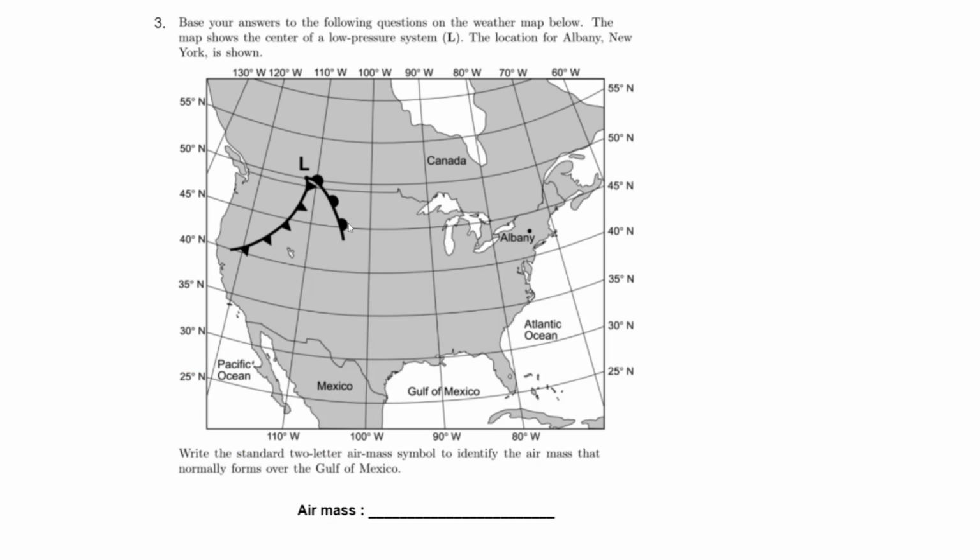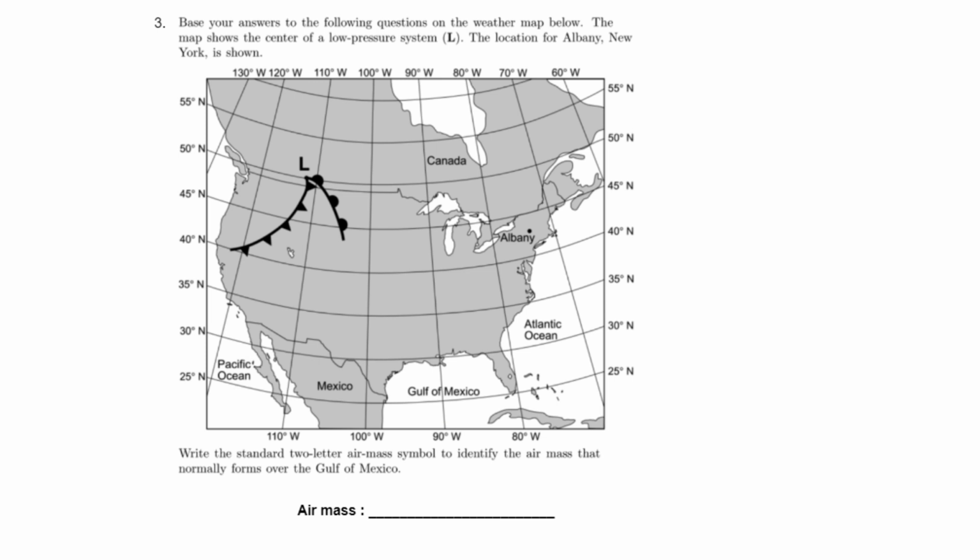Go ahead and pause this video, try number 3. Base your answers to the following questions on the weather map below. The map shows the center of a low pressure system. The location for Albany, New York is shown. Write the standard 2-letter air mass symbol to identify the air mass that normally forms over the Gulf of Mexico.